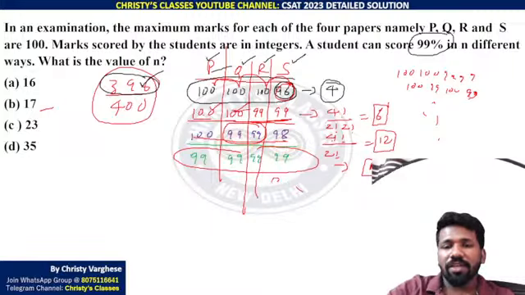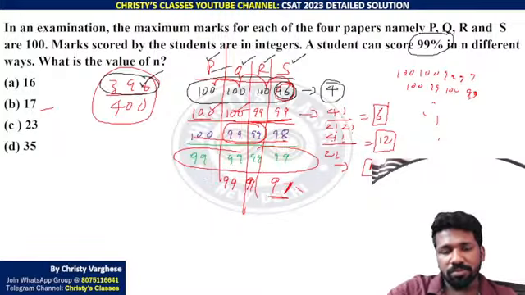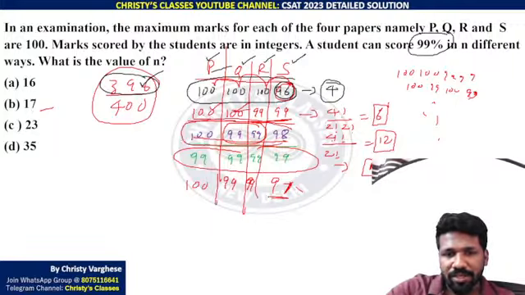There is a possibility with 97 also. 97, 98, 97 means 3 missed, 99, 1 missed, 99 and 100. Yeah, this possibility I missed. That is what I missed here.